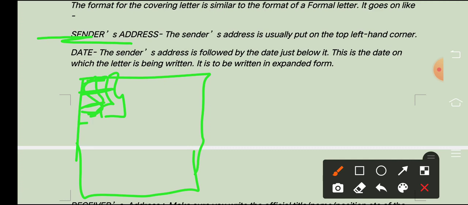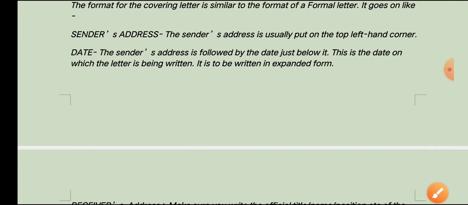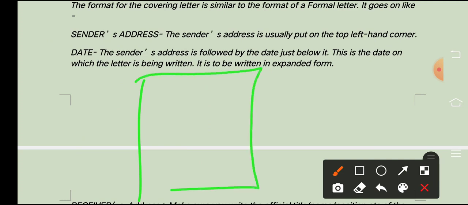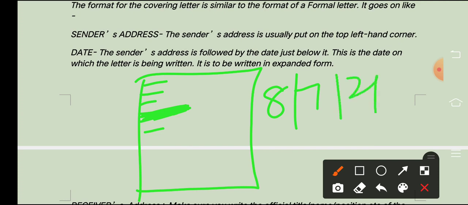Now suppose these are your 3 lines you have taken for the sender's address. Now this 4th line you have to leave blank, okay? And in the 5th line what do you have to write down? In the 5th line you have to write down the date. So the sender's address is followed by a date just below it, and this is the date on which the letter is being written. It is to be written in expanded form. It is not like, suppose today is 8th of July. So we cannot write it like this, okay? This is the wrong format.